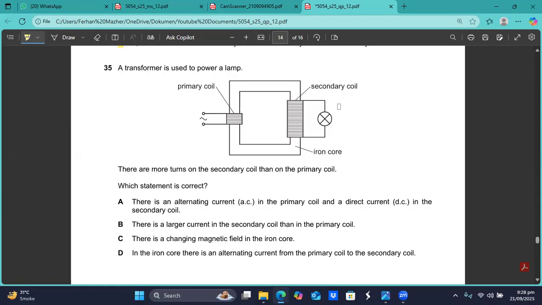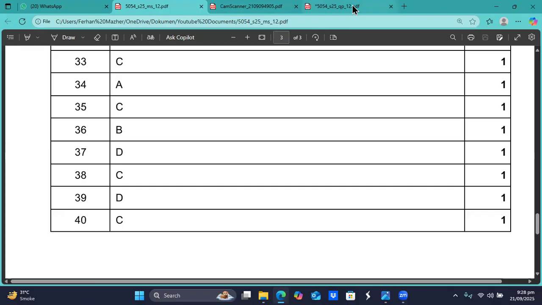There is a changing magnetic field in the iron core. That is true. In the iron core, there is an alternating current from the primary coil to the secondary. That is wrong. In the iron core, we do not have the current which is connecting the primary current to the secondary current. That is wrong. So I think there is a changing magnetic field in the iron core. C is the right option to me, sir. Question number 35, I think C is the right answer, sir.